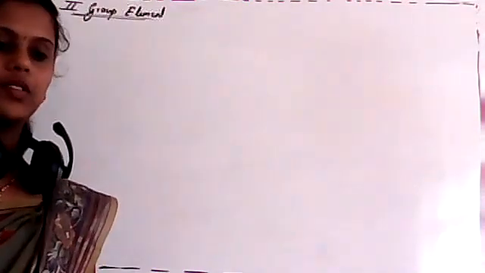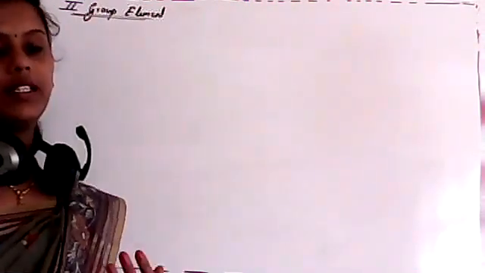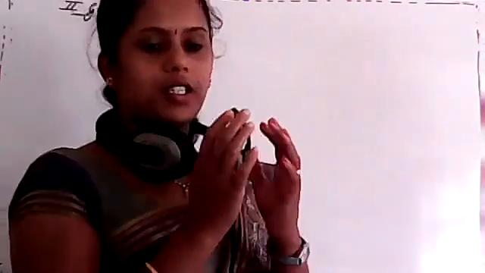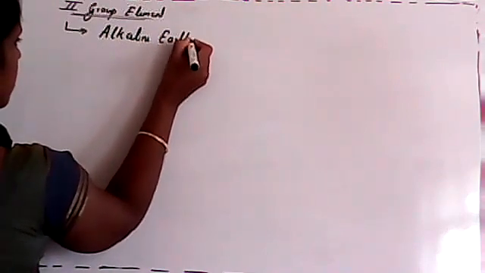Good morning, students. In our last class, we studied some important properties of lithium, the similarity of lithium with magnesium, and the properties in which it differs from the other alkali metals. We studied all these things. Again, we started on your second group element, which is also known as alkaline earth metal. That we have already studied.